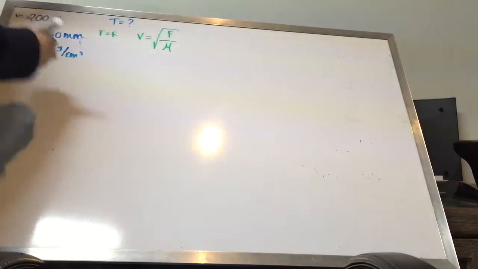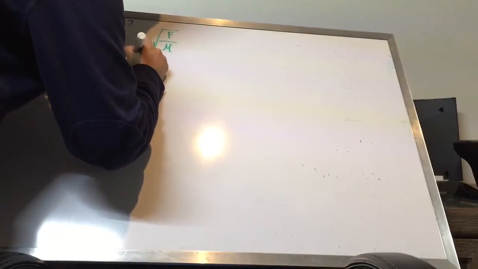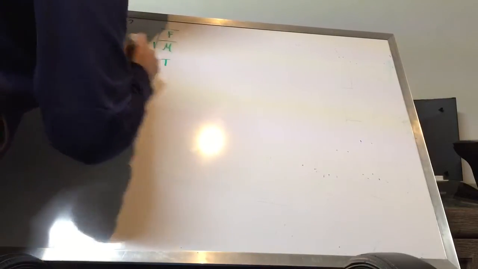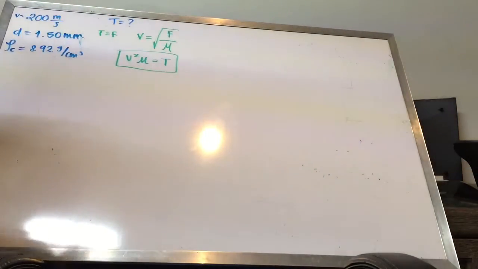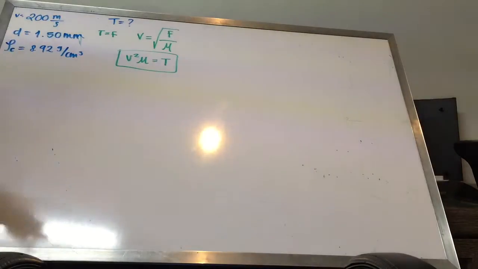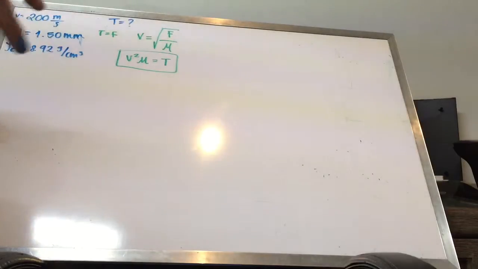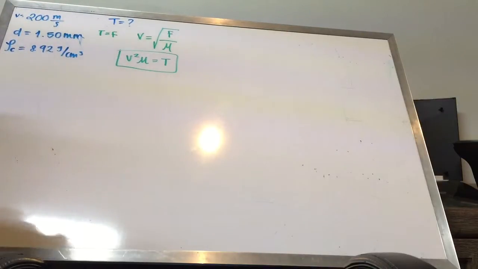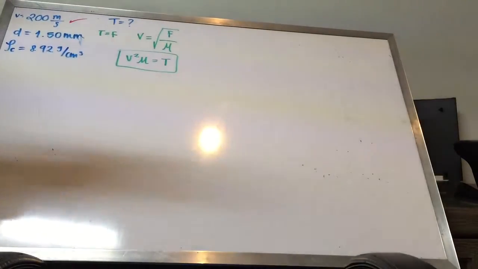So we're going to rewrite our equation, that is going to be velocity squared times mu equals the tension. So this is the last one that we would like to reach. One of the most important things is that we really need to have everything in the same units. So we have millimeters here, we have meters here, we have grams, centimeters. So everything we're going to pass to meters. So this is going to be okay because we have meters over second.